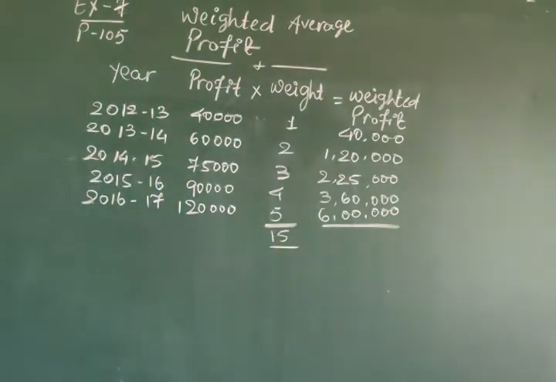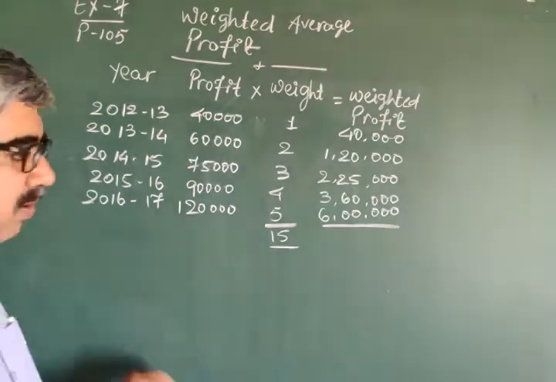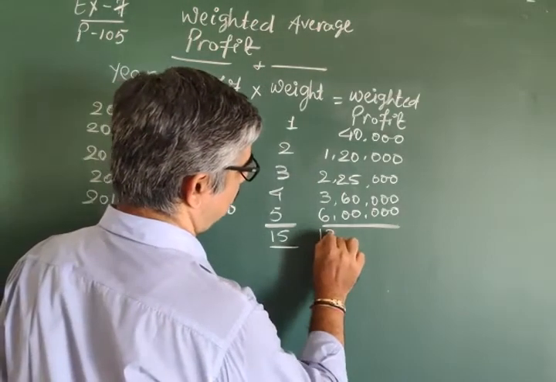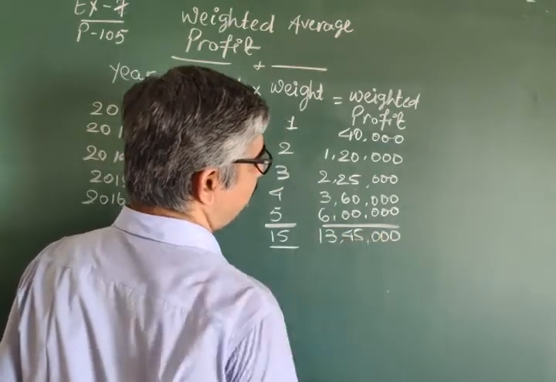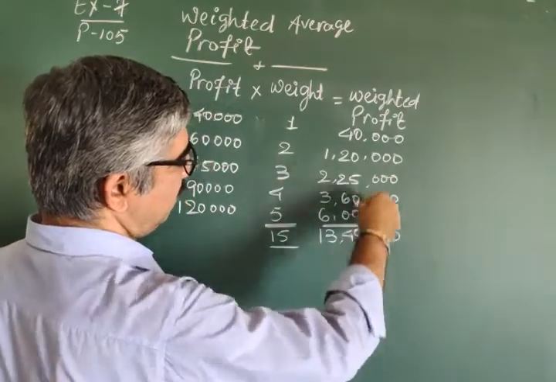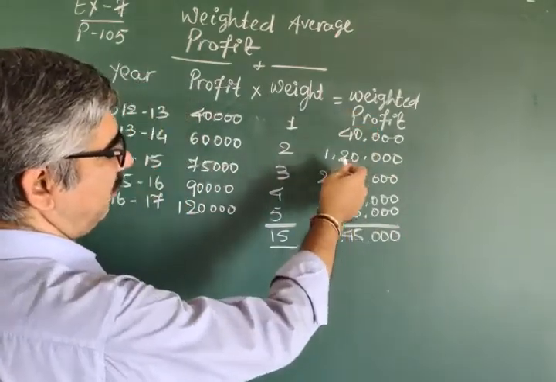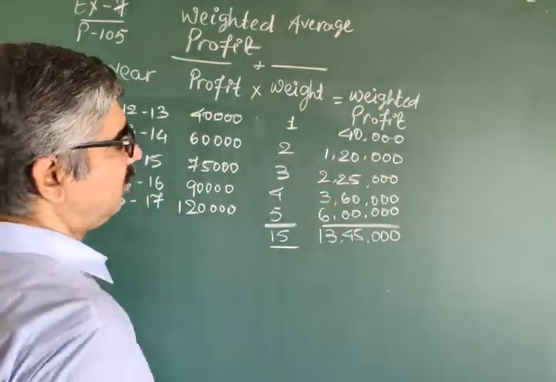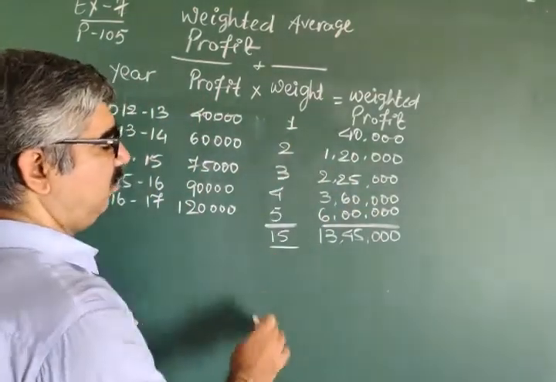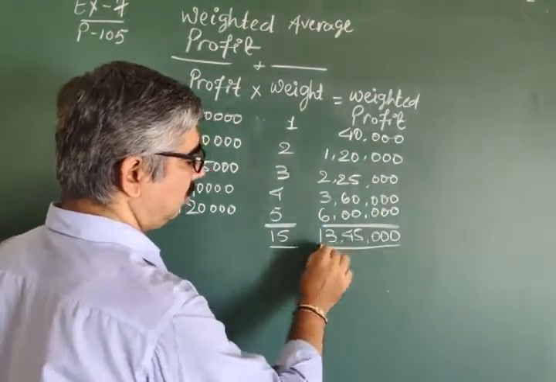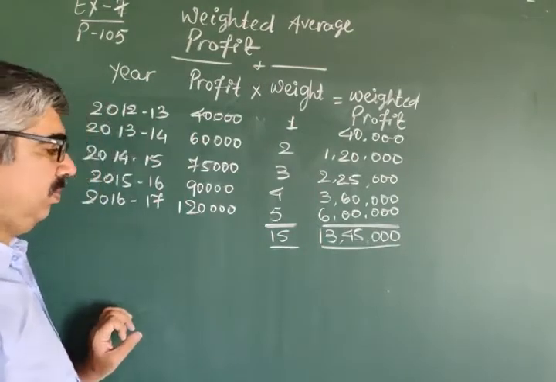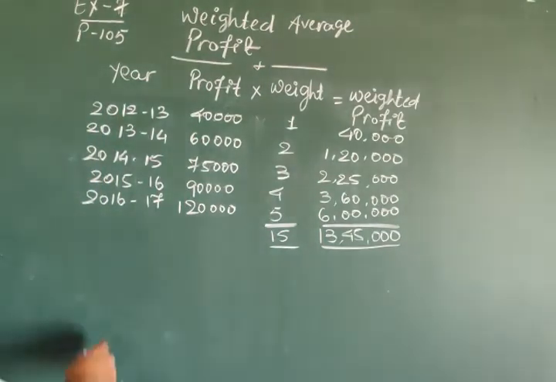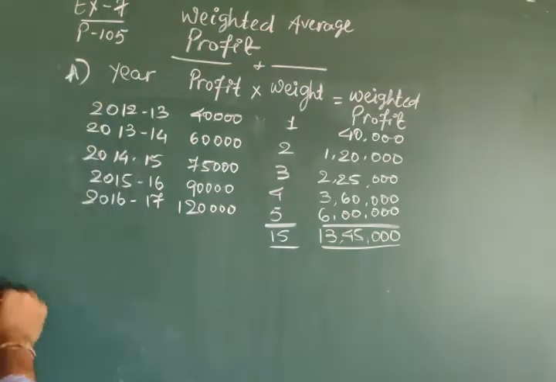And total of this is rupees 13 lakh 45,000. Zeros, 5. 4 plus 2 plus 2 plus 6, so it comes to 4, carry 1. Overall total 13,45,000. Okay? This is your first step, you can say.